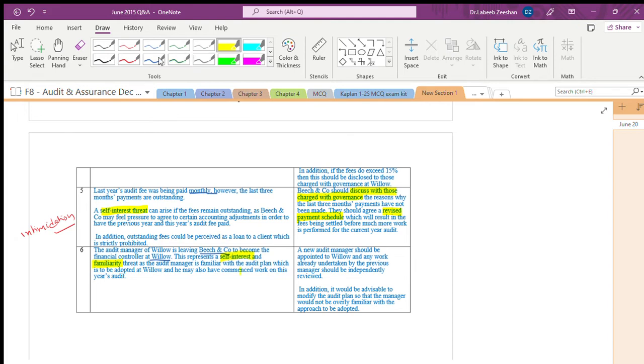What are the recommendations? What will you recommend? A new audit member should be appointed to Willow. Okay, a person is coming and joining, but the rule says that whenever you are doing this, the work done by the manager should be independently reviewed.